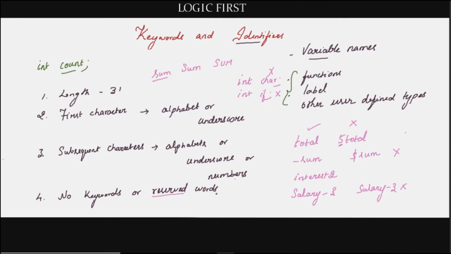And reserved words here mean the words reserved for functions like printf that we saw in the first program and main. You cannot use such words as the name of the variable. It will confuse the compiler. So it cannot be done.